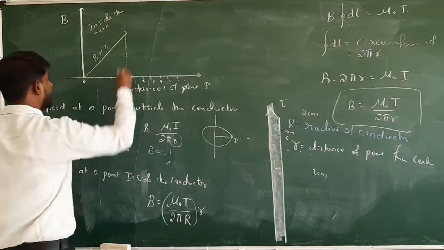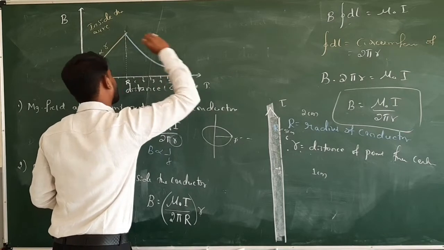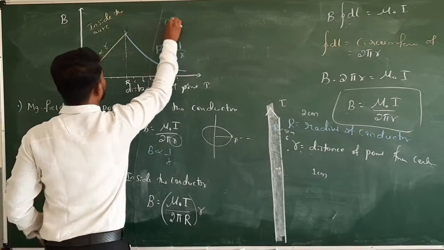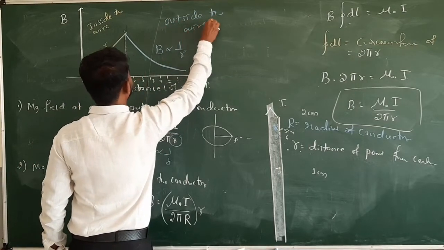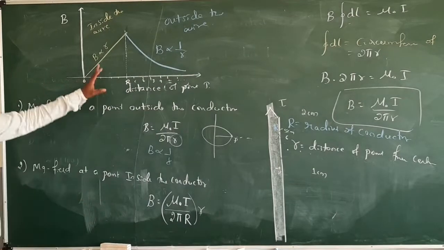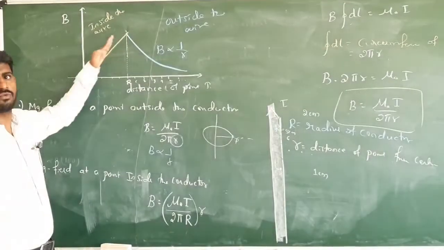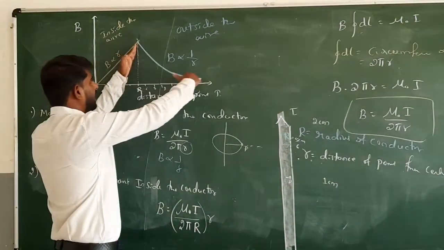Okay, so then what happens to this equation? Okay, the graph comes like this. Okay, here B is inversely related to R, when outside the wire or outside the conductor. So you need to remember this graph. Within the wire it is a straight line, or within the radius it is a straight line. After the radius, meaning outside the wire, it falls in an exponential way.